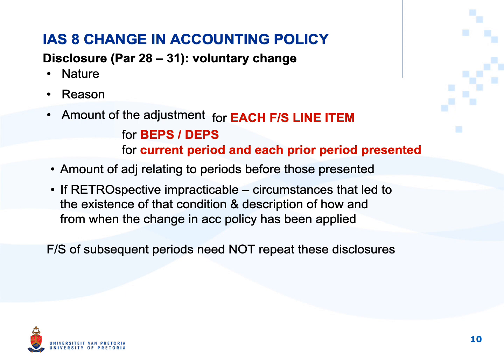Another change in accounting policy we deal with in FRK 201 is IAS 40, investment property, going from the cost model to the fair value model, not in the other direction.